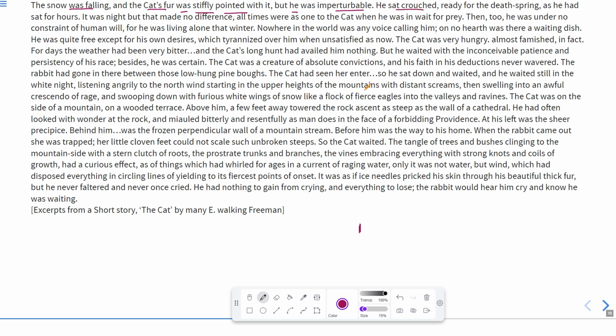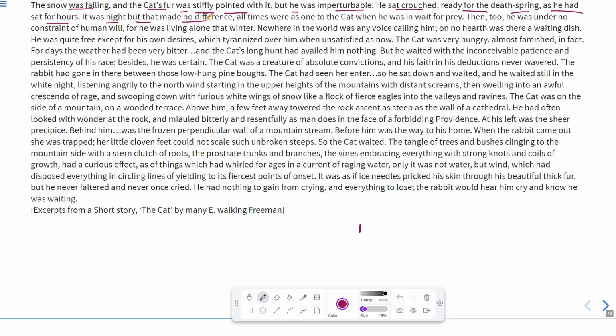He sat crouched, a situation when someone is sitting in a kneeling position but bending towards the front, ready for the death spring. So that spring was death-like for the cat, as he had sat for hours. Because he had sat for hours, it means it was a long time for him to be seated over there. It was night, so this is a night situation or night time.